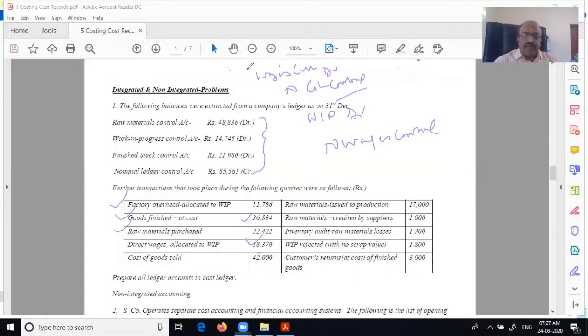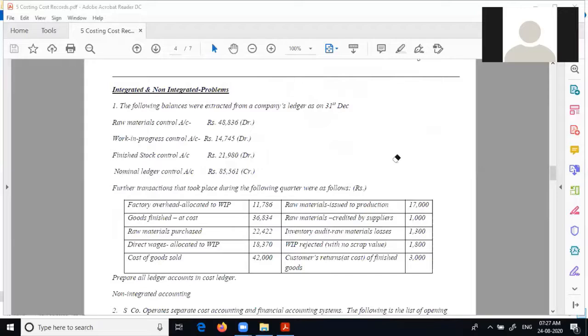Next, Maria, can you try the next one? Cost of goods sold. The cost of goods sold to finished goods control.